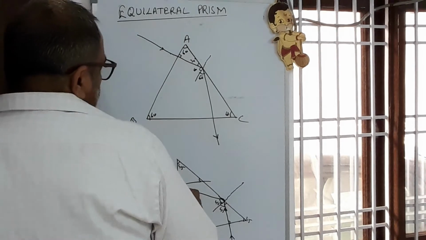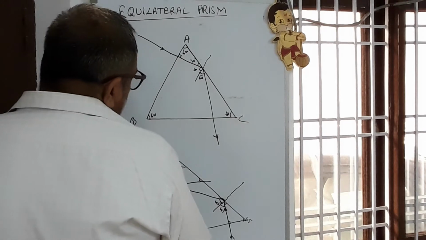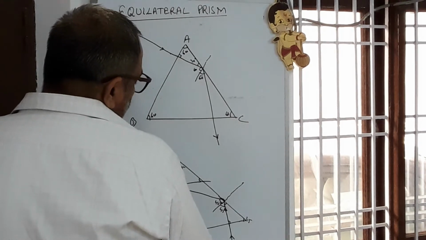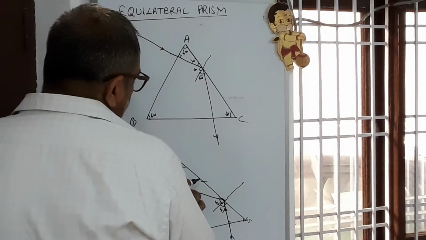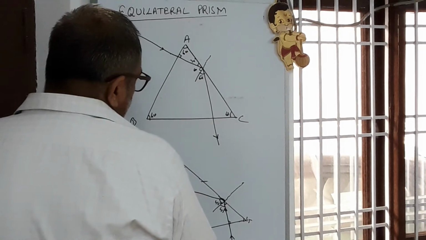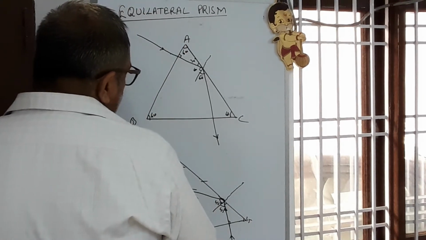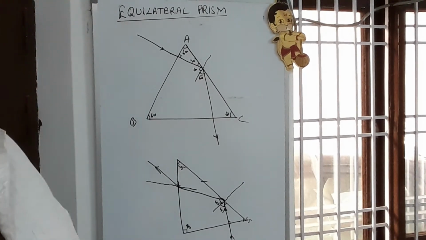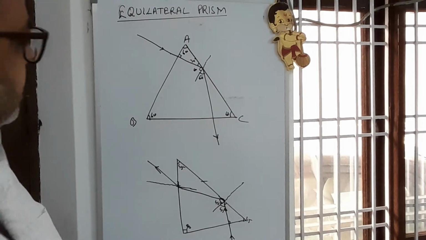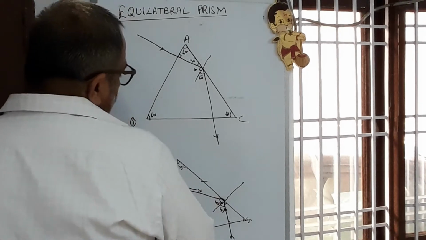Angle in between the normal and the ray is less than 42, so the ray will pass away from the normal.